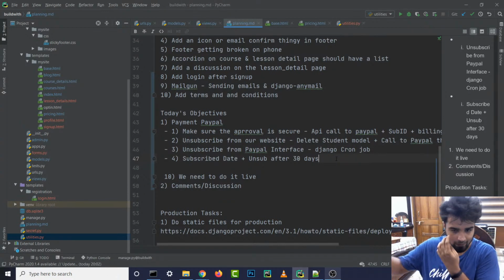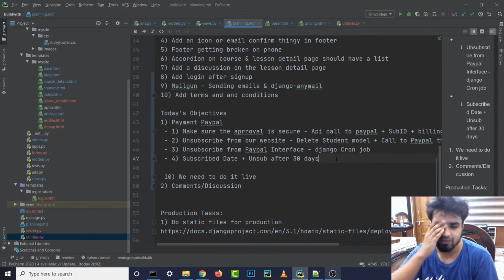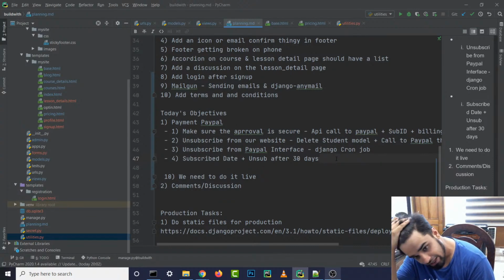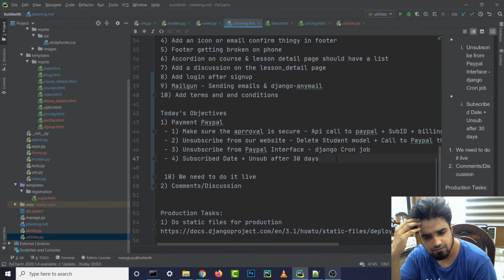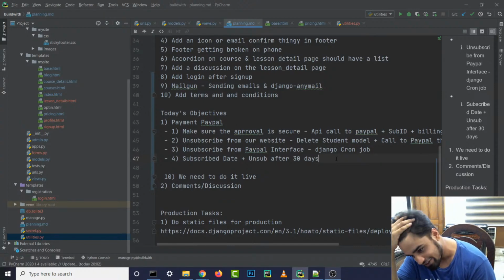Solomon Solo, hello, welcome, welcome. No custom decorator for users. Imagine for giving custom access. Instead of deleting the student model, make the subscribe course field equal to null. I mean, it's working, so why mess with it?